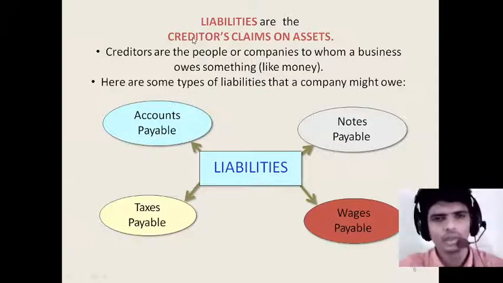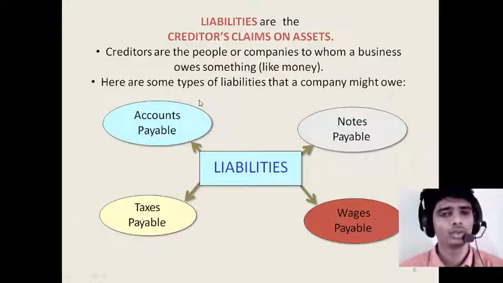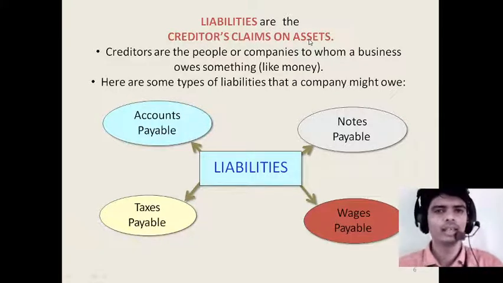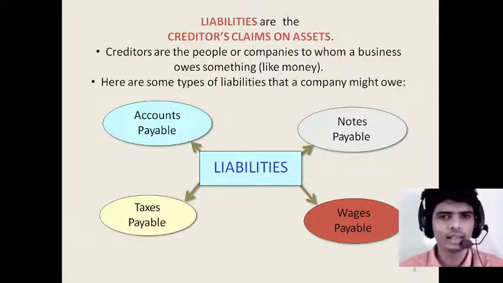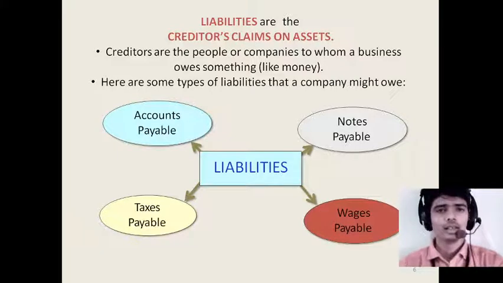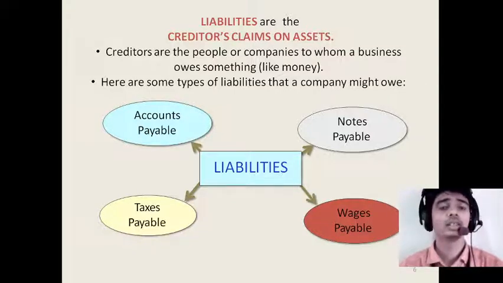As we have discussed already, liabilities are in our basic terminologies of accountancy, but let's repeat. Liabilities are the creditors' claims on the assets. Whatever assets there are in our business, creditors have a claim on them. This is a kind of responsibility of the organization towards the creditors, which we have to pay.